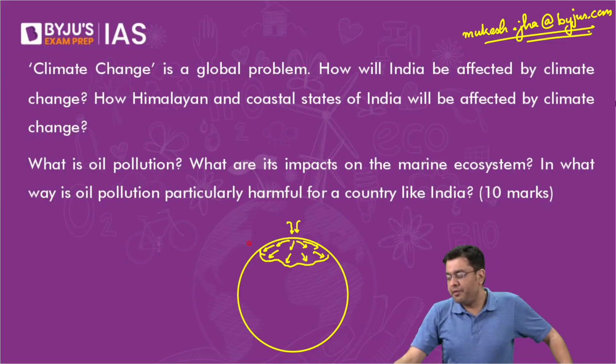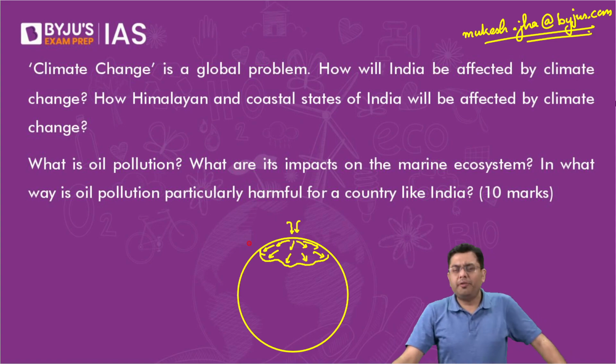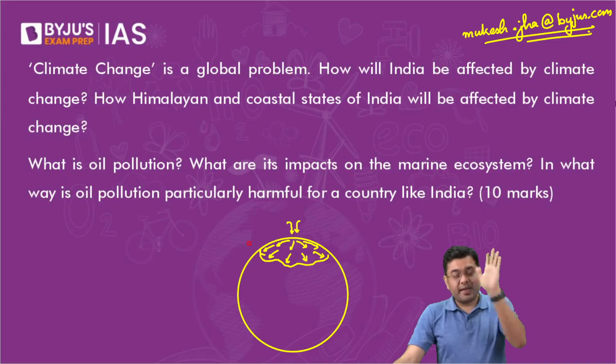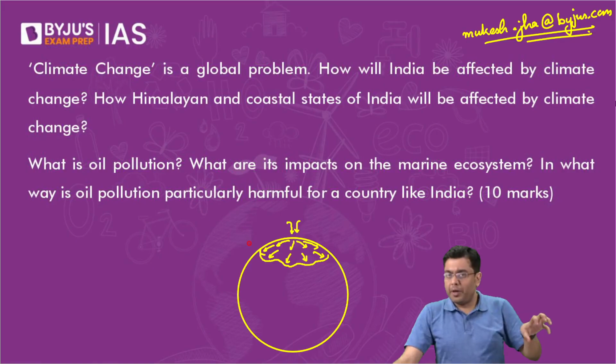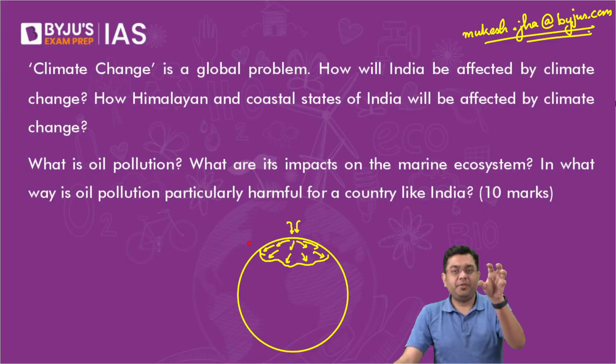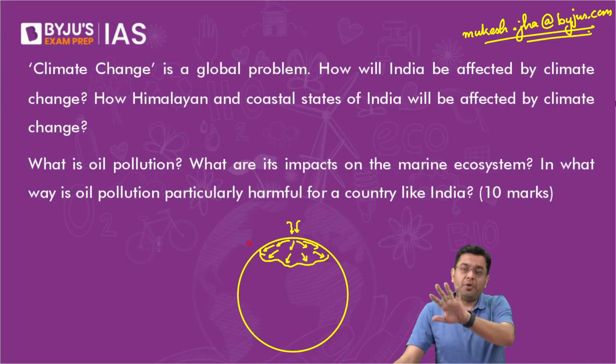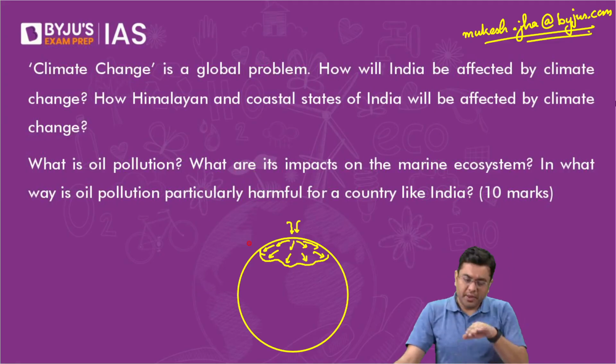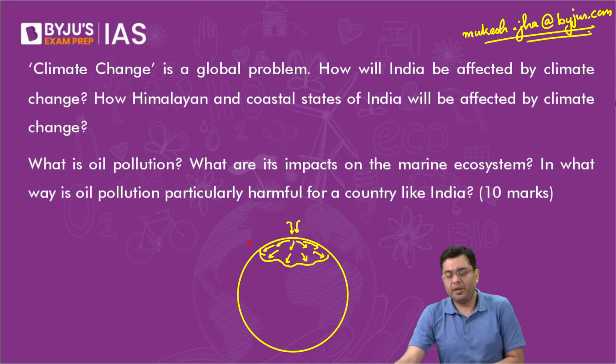For the various conventions, protocols and agreements, to get a hand of it, take an A4 sheet of paper and write it year-wise. International conventions on one side, starting from the Stockholm Convention, and then the portion on national legislations. Now, international conventions, let's suppose UNFCCC. What are its protocols? The Kyoto Protocol, Paris Agreement. The Montreal Protocol and its amendments on a separate page, UNFCCC on a separate page. So you will have 3 to 4 pages of A4 paper. Revisit them every 10 to 15 days, more than sufficient.